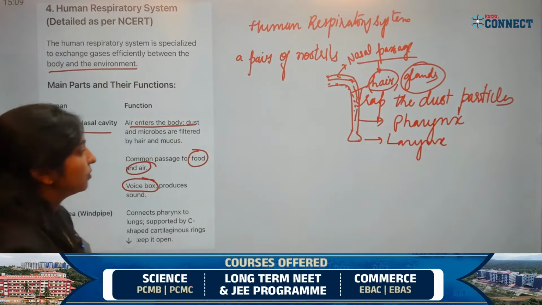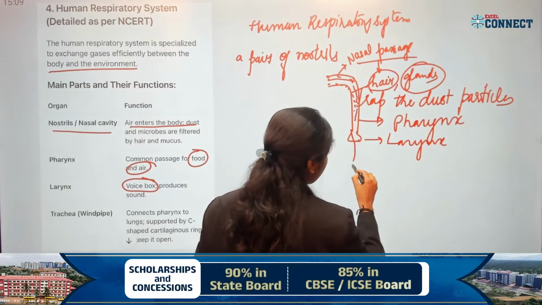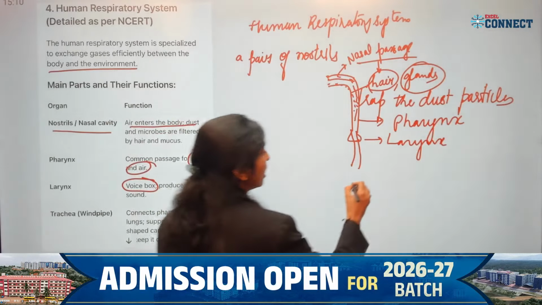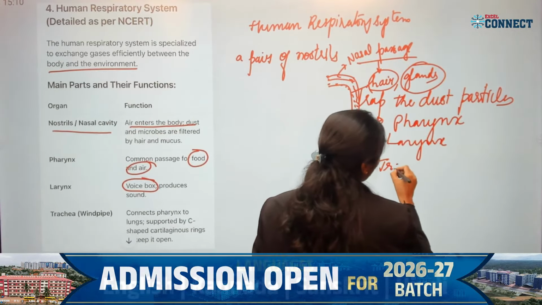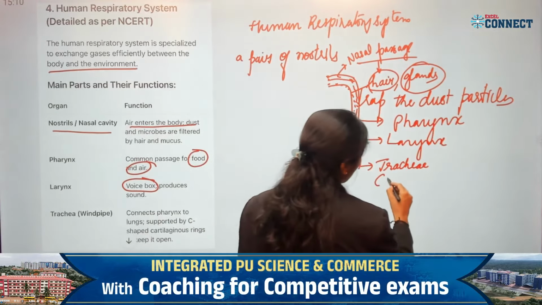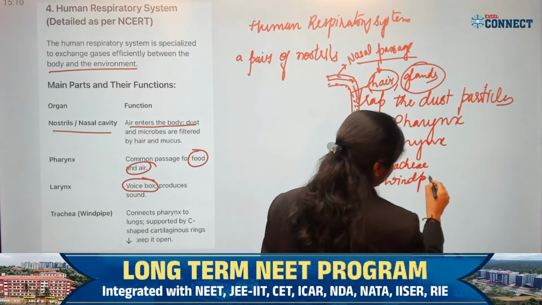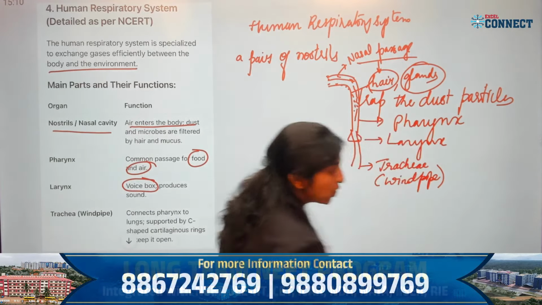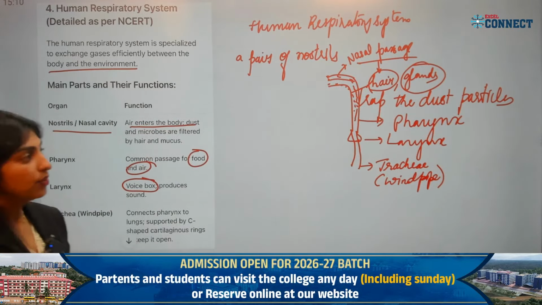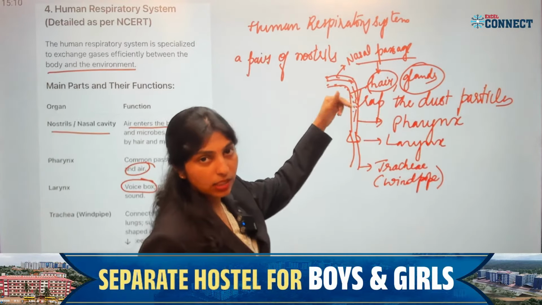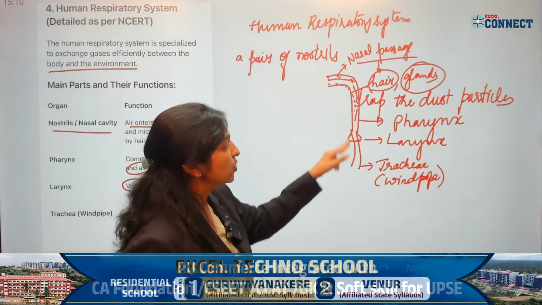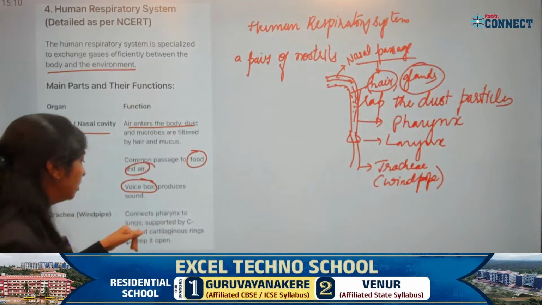Then next, through the larynx further there is a long extension, a long tube-like structure called the trachea. The trachea is also called the windpipe. What is it called? Windpipe. Now, this trachea lies between the pharynx and the bronchi or the bronchioles. So, generally it is a connection between the pharynx and the lungs.